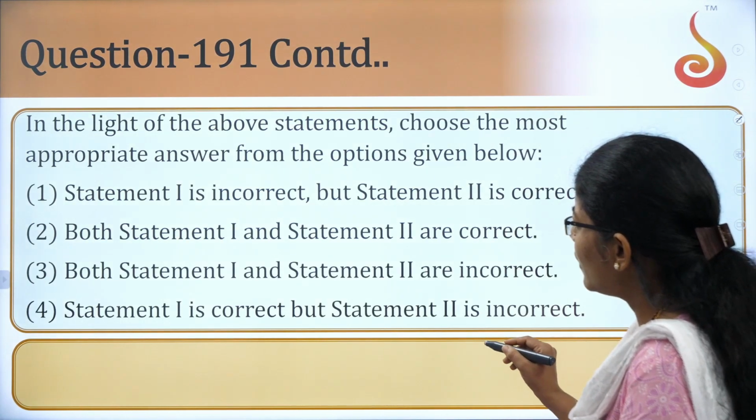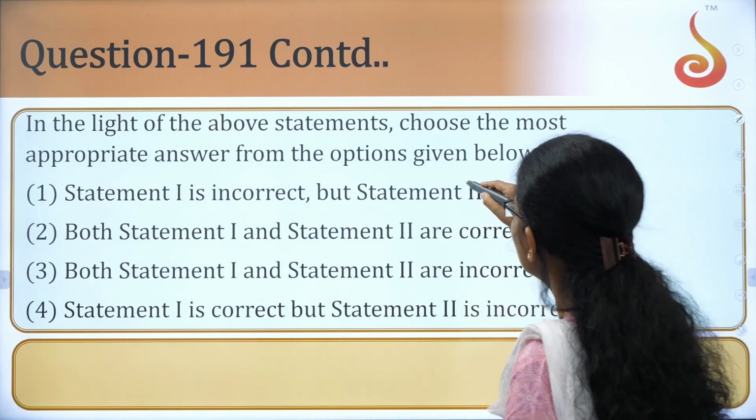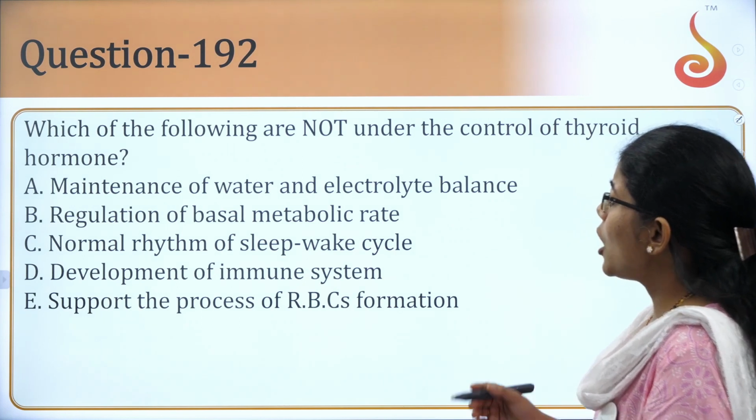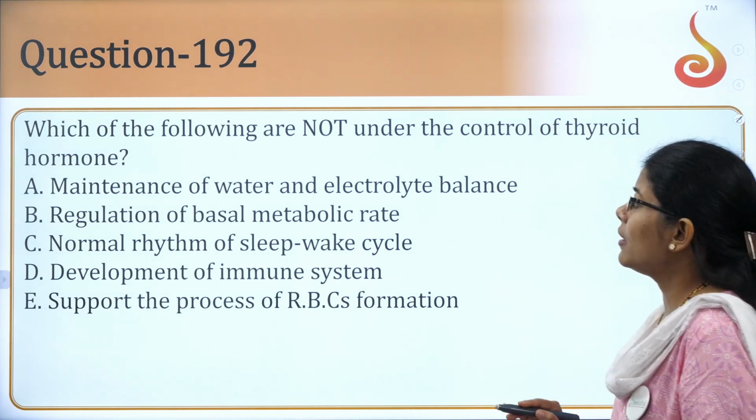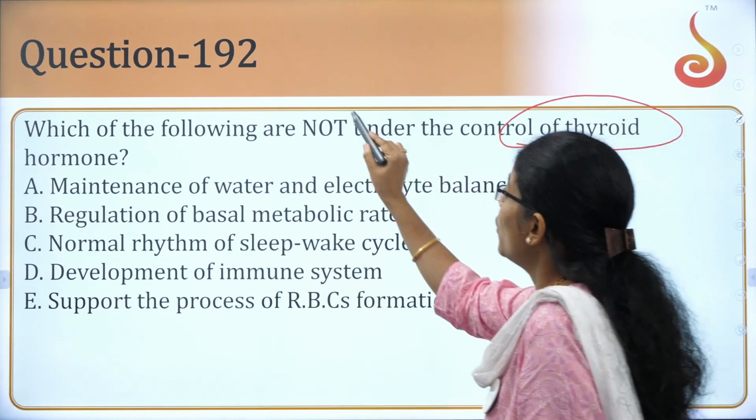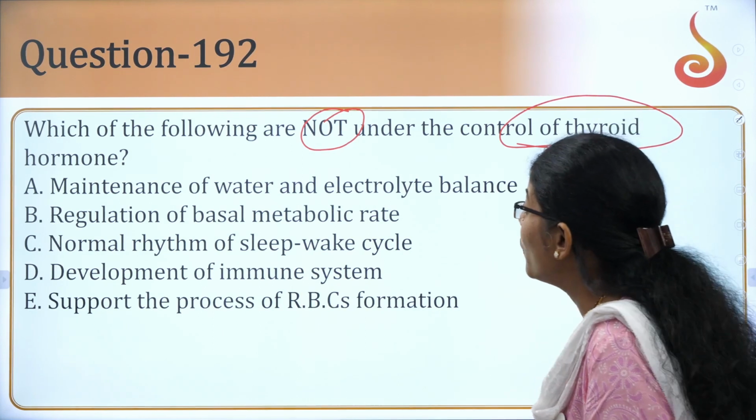Statement 1 is false and statement 2 is correct, right? Option 1. Which of the following are not under the control? Look at that, there is "not". Generally students overlook this "not". Not under the control of the thyroid hormone.